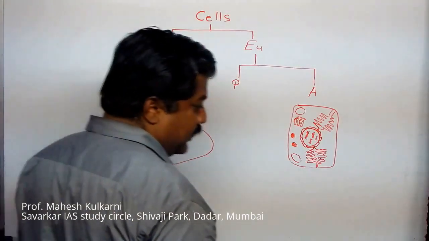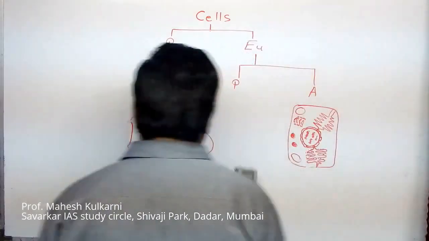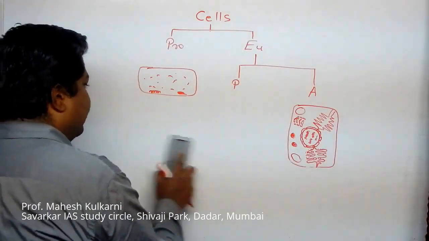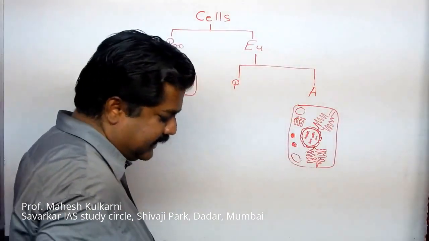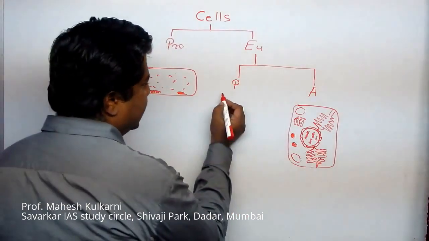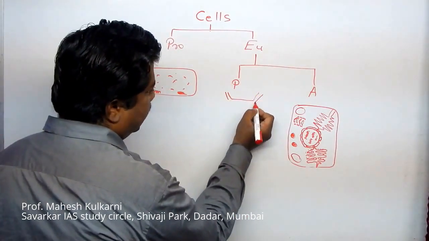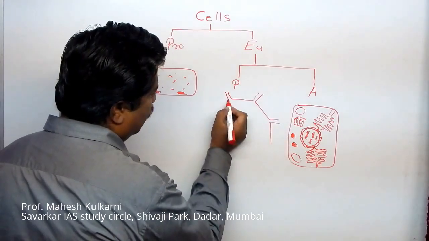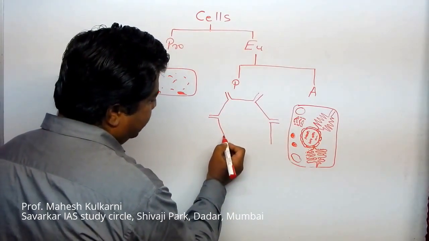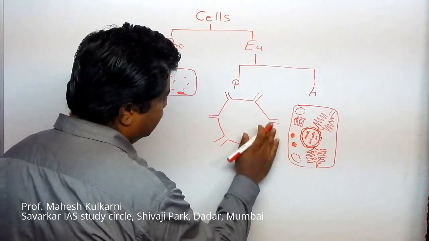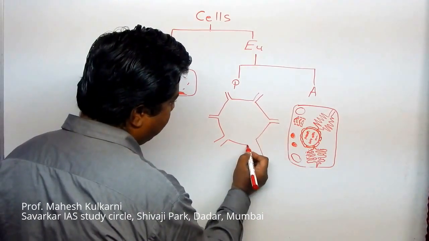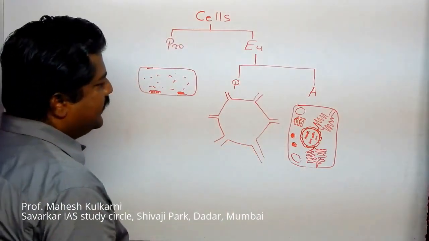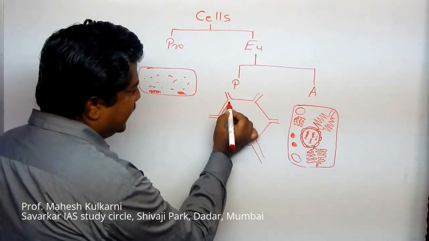Now, if I want to tell you about the plant cell, then plant cells also have a similar structure like this, but certain changes are there. For example, plant cells have a somewhat fixed shape. Animal cells do not have a fixed shape. So this way we have a cell wall.